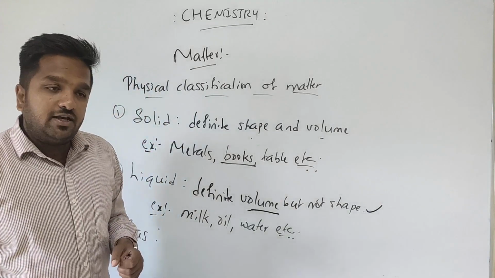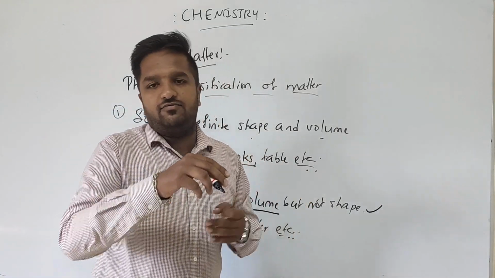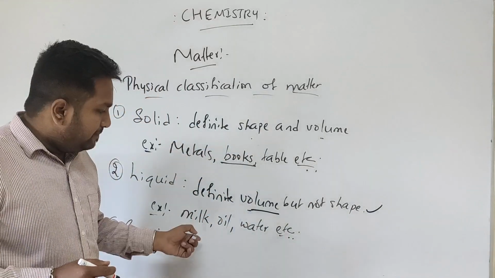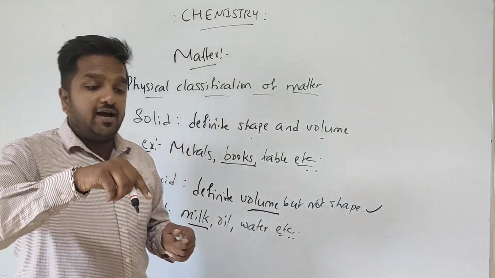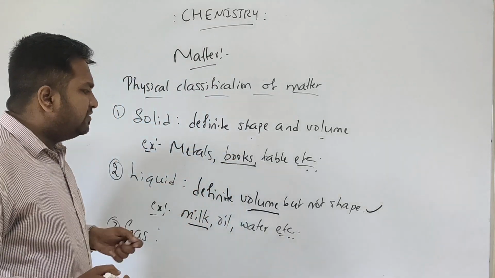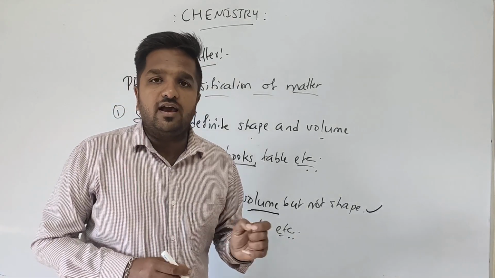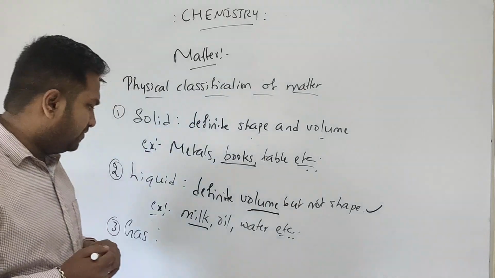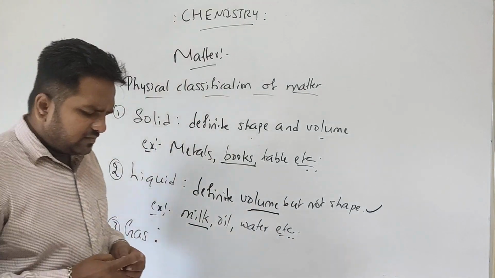The packet shape is different from that of the vessel, but the same half liter of milk takes the round shape of the vessel. So liquids are those substances which have definite volume but do not have definite shape. These are the examples. Now coming to the last one, that is gases.